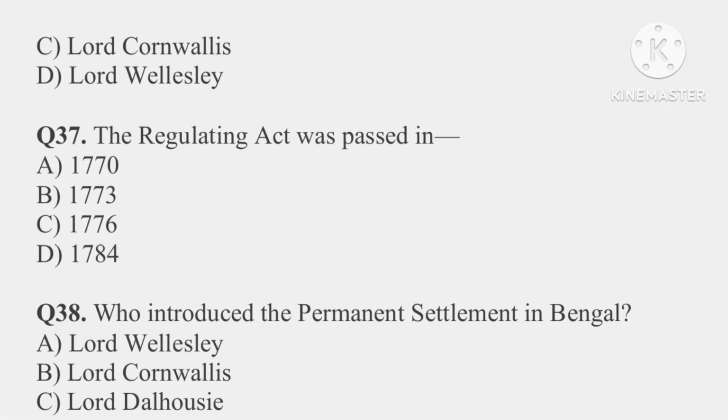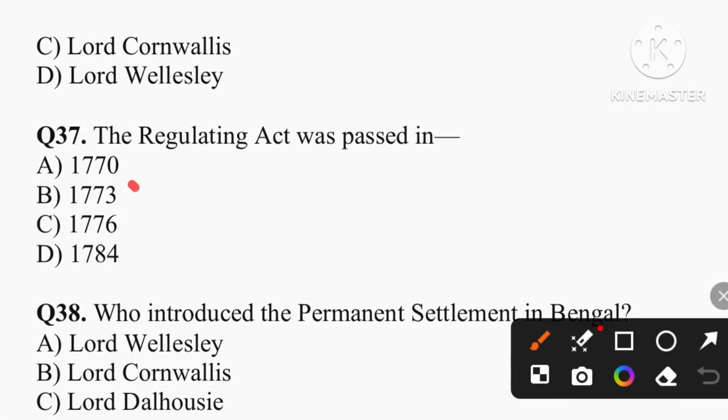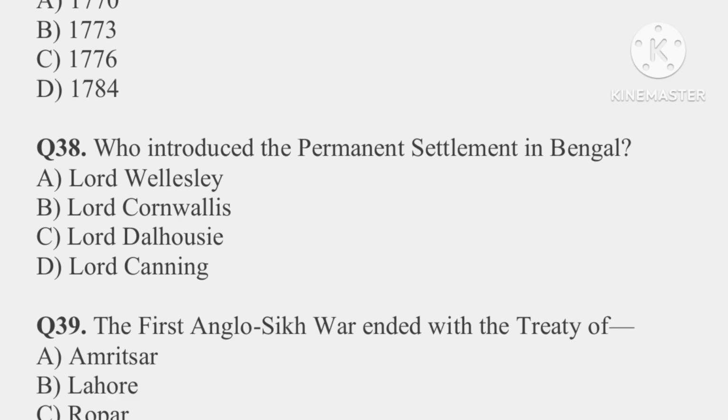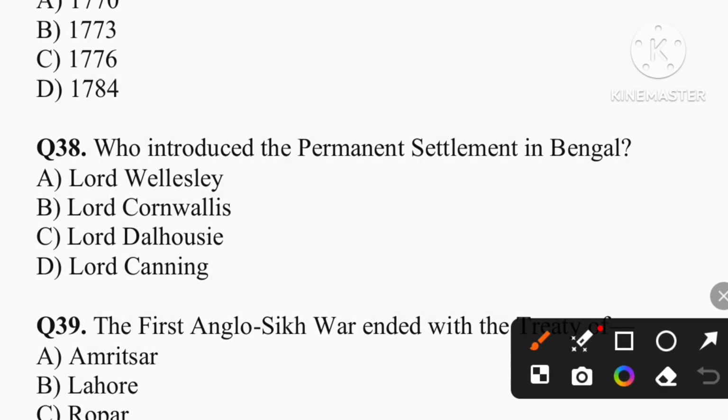Question number 37. The Regulating Act was passed in which year? So the correct answer is 1773. Question number 38. Who introduced the permanent settlement in Bengal? So the correct answer is option B, that is Lord Cornwallis in 1793.